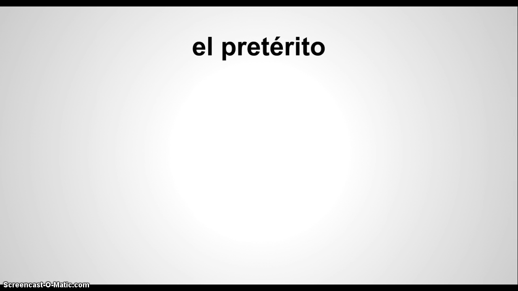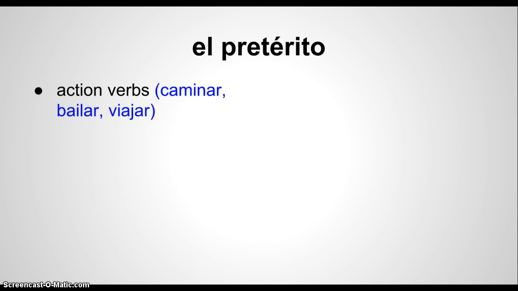Okay. So we want to talk about the difference between the two of them. We're going to start off with the pretérito. When we use the preterite, we have action verbs. Preterite is usually action verbs, verbs like caminar, bailar, viajar, where there's some sort of physical action that's happening.